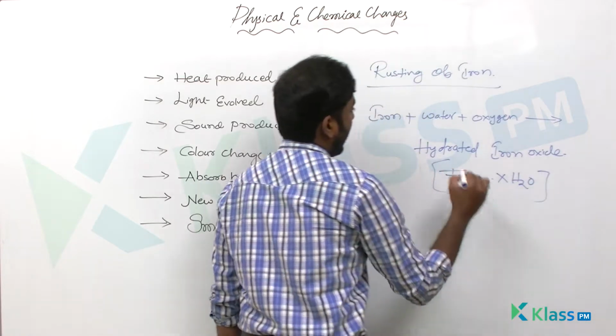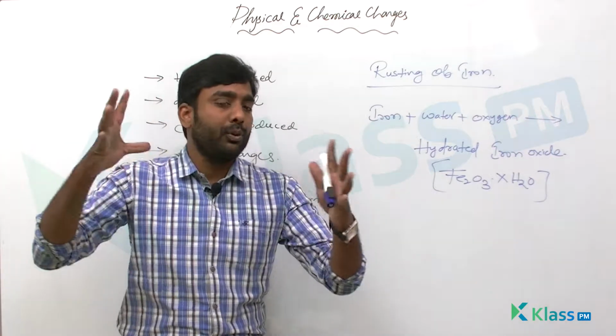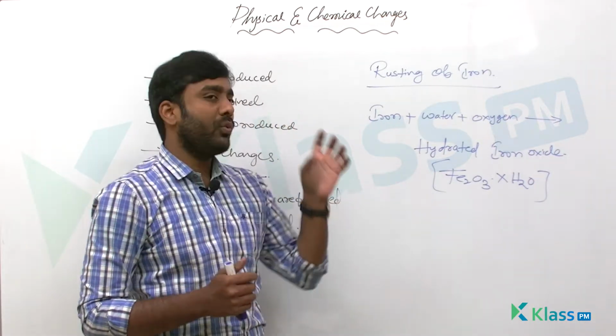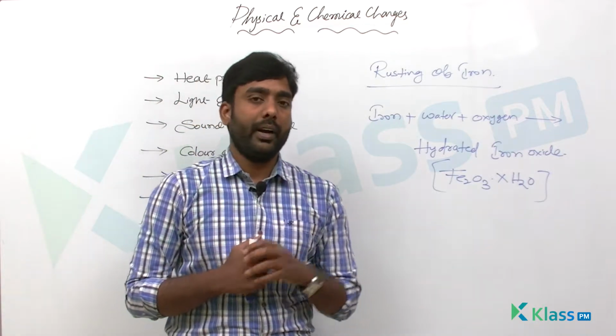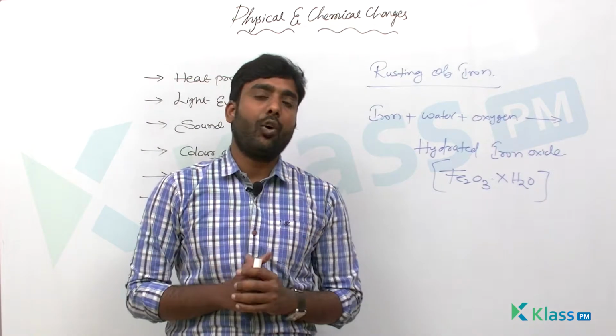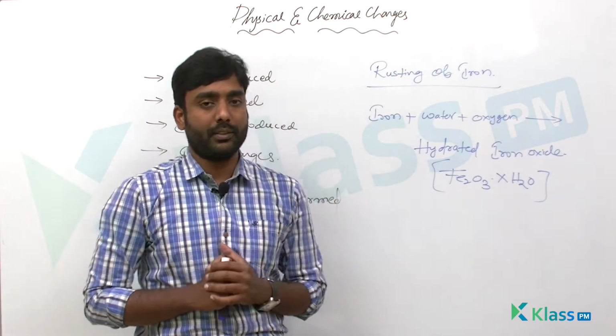This is hydrated iron oxide, which forms a brown layer on our iron substances.